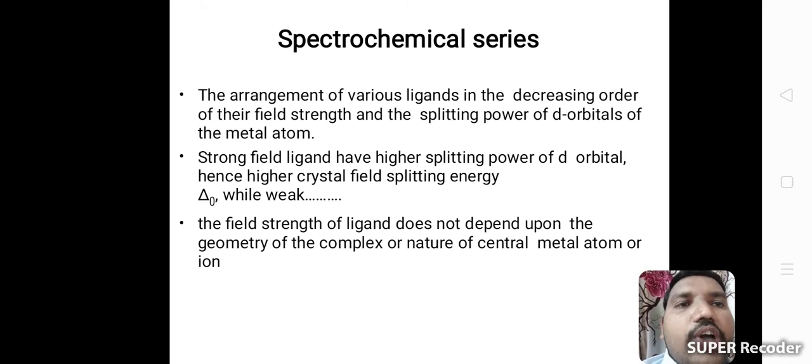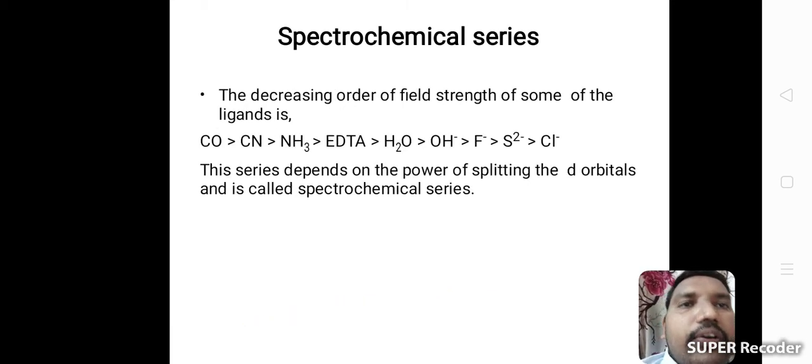In case a strong field ligand has higher splitting power of d orbitals, hence higher crystal field splitting energy delta naught. The field strength of a ligand does not depend upon the geometry of the complex or nature of the central metal atom or ion.